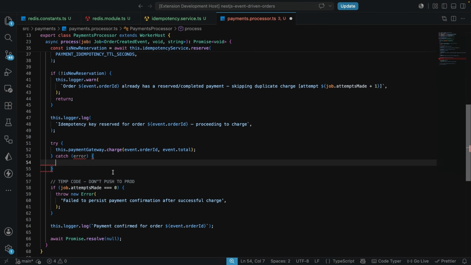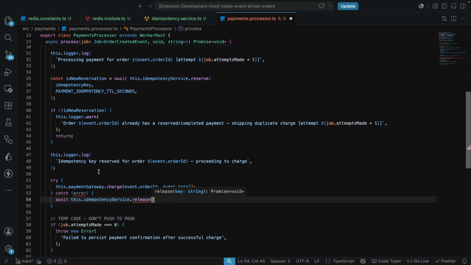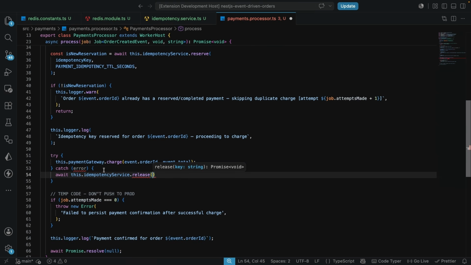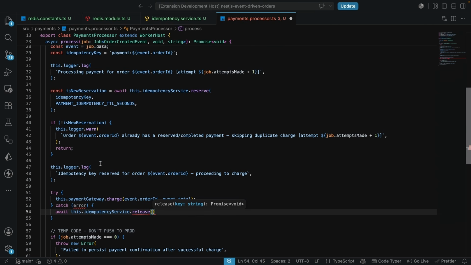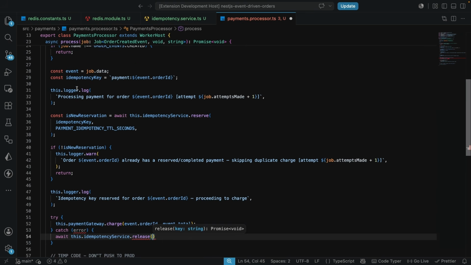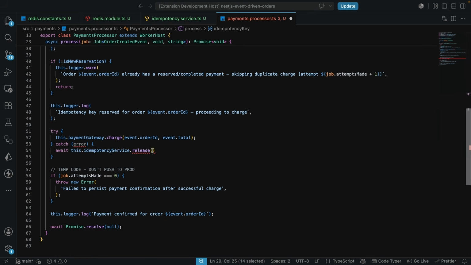And now what we're going to do next in the catch block, we are going to await this.idempotencyService, and we're going to call release and release the key. So we no longer want to have this in Redis. So the key over here is equal to this idempotency key that was created here. So we're going to take this key and pass the key over here and close this up like this.